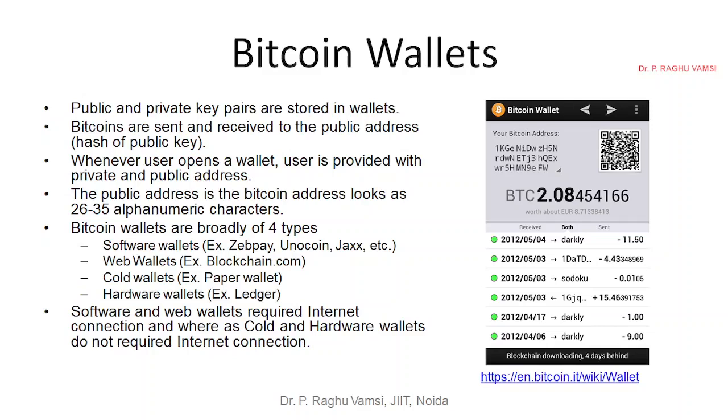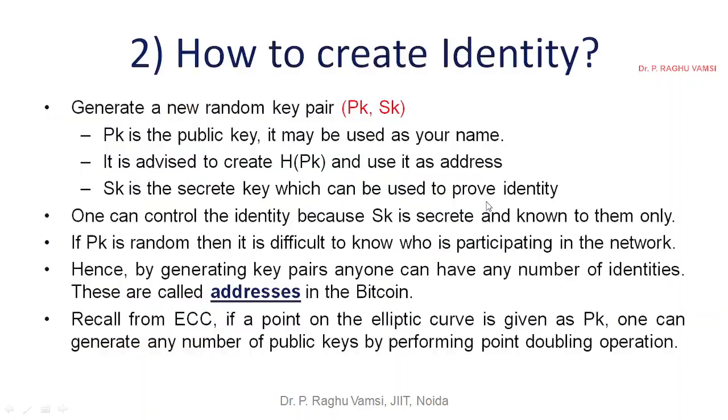Public and private key pairs are stored in the wallets. The public key will be visible, the private key is not visible. Bitcoins are sent and received to the public addresses, that is, the hash of the public key. Whenever a user opens a wallet, the user is provided with a private and public address. This same address will not be there for the next login. If you open it again, you will get a new address. So how is it possible?